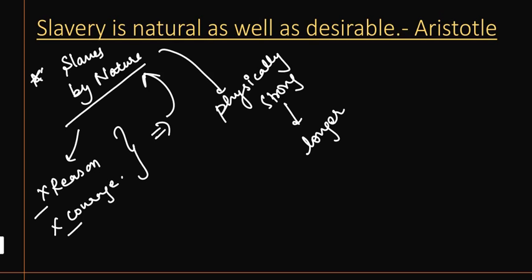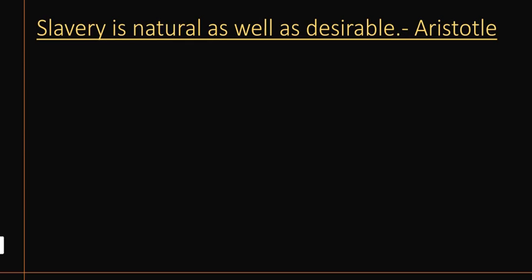So what Aristotle is trying to do is prove his point that a person has to have reason and courage in order to be called a master by nature, and a person who does not belong to this category will be a slave by nature. Is it clear? Okay. Now let us talk about the utility of the institution of slavery.